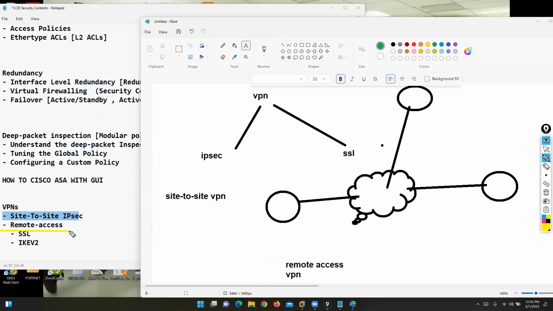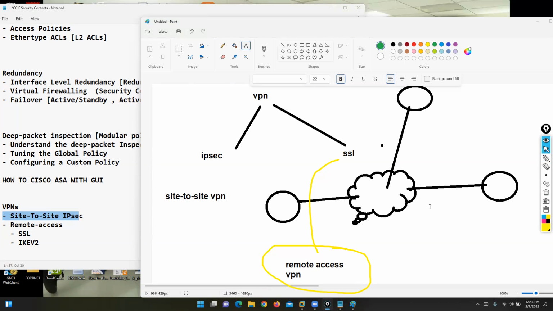For remote access VPN, we can do a lab with IPsec. Then we can focus on the remote access VPN option with SSL VPN. And SSL is the most widely used VPN option for remote access VPN. So in SSL VPN, is there any reason why SSL is the most used?